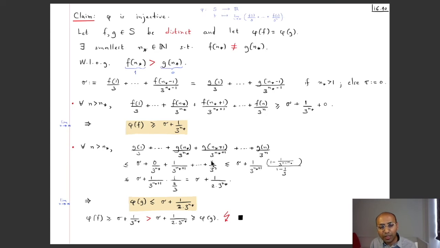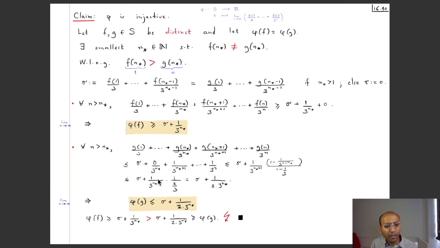Now the summands over here are in geometric progression, so we know the sum of this is 1 by 3 to the n star plus 1 times 1 minus 1 by 3 to the power, how many terms are there? Well, this starts at n star plus 1, and this n I can write as n star plus n minus n star, so there are n minus n star terms, and then the common ratio is 1 by 3, so I have 1 minus 1 by 3 in the denominator. Now this thing is less than or equal to 1, and so I overestimated by 1, divided by this, which happens to be 2 by 3. So one of the threes cancels against this, leaving this quantity over here.